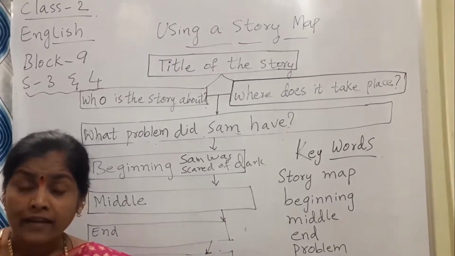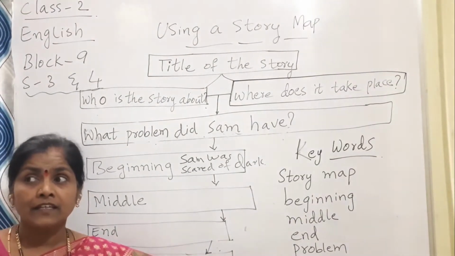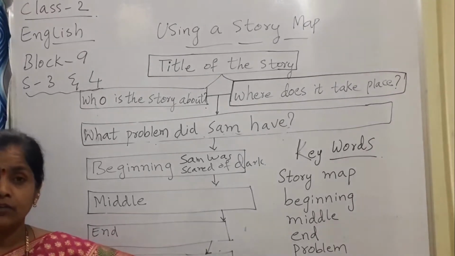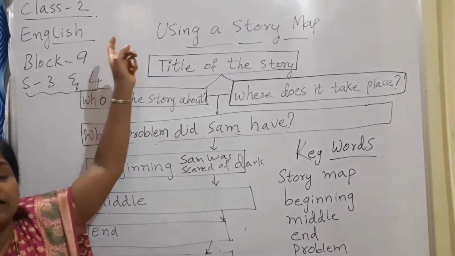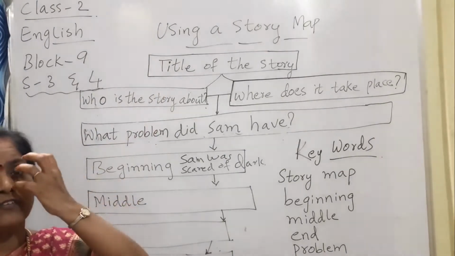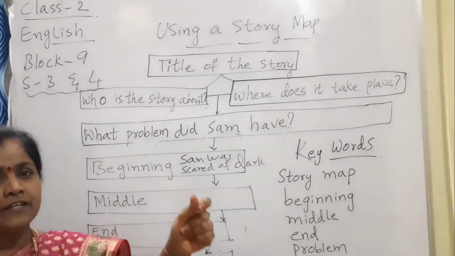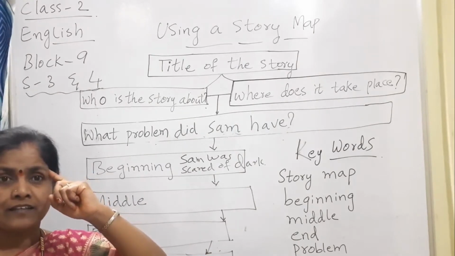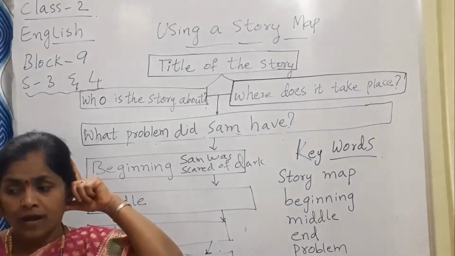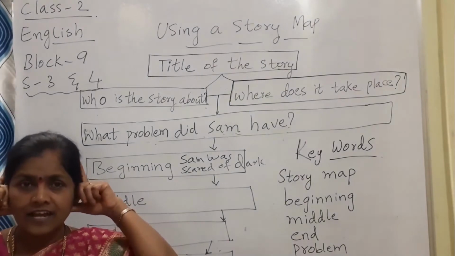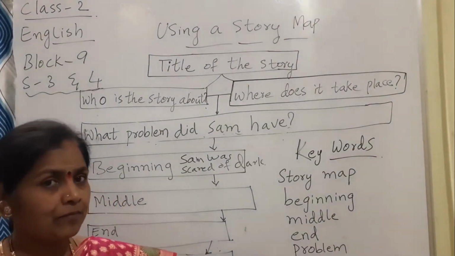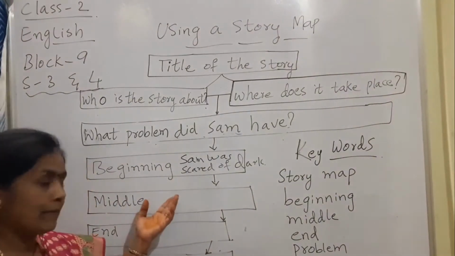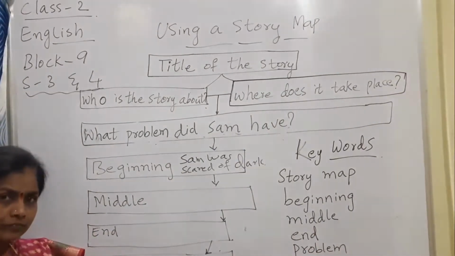And at the end, when he was standing near his bedroom, he found a tiger mask. It had red eyes. Immediately an idea flashed in his mind that if he put on the mask, definitely he would overcome this problem. So all these things happened in the middle of the story.